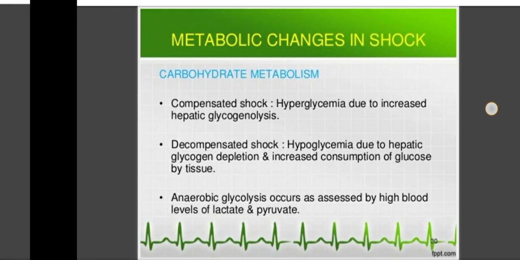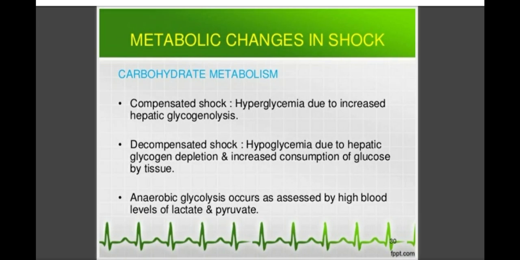Then metabolic changes in shock. What are the metabolic changes that occur in shock? In carbohydrate metabolism, in compensated shock, there is hyperglycemia due to increased hepatic glycolysis.